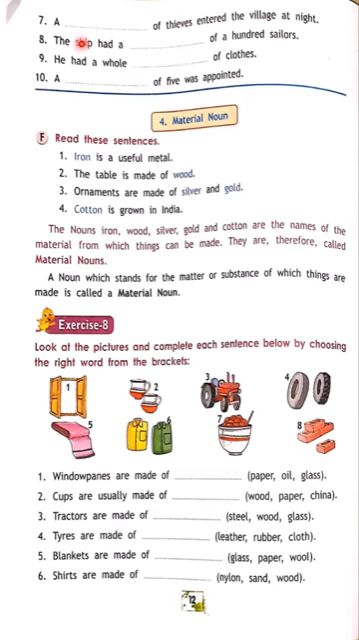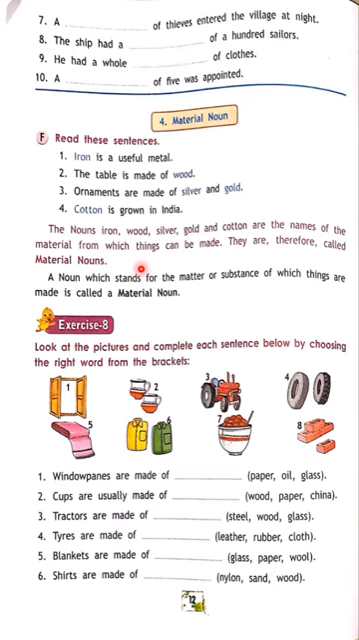Read these sentences. Now we will go for material nouns. Iron is a useful metal. The table is made of wood. Ornaments are made of silver and gold. Cotton is grown in India. See, cotton, silver, gold, wood, iron, glass, items made with lead. Those are all called names of the material from which things can be made. They are therefore called material nouns.